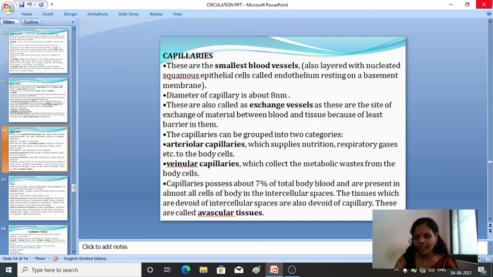Fine. And the capillaries hold about 7% of the total body blood, and are present in almost all tissues with intercellular spaces. The tissues which are devoid of intercellular spaces are devoid of capillaries. They are commonly known as avascular tissues. Okay, and that's about the capillaries.